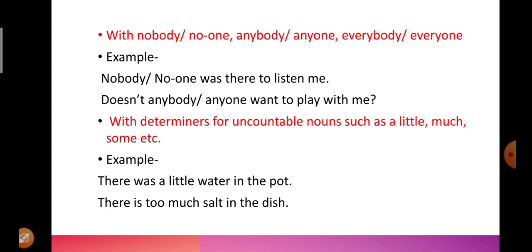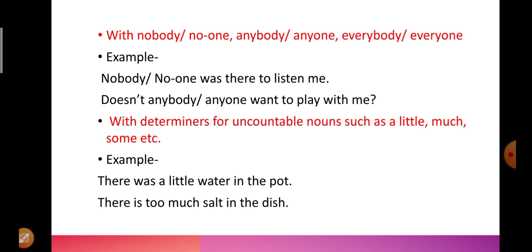Coming to the next points, with nobody, no one, anybody, anyone, everybody, everyone, with all these words, what we will use is a singular verb. For example, nobody or no one was there to listen to me. We have to consider it as a singular one and we have to use a singular verb with that. Similarly, everyone or everybody in the party was in a happy mood. Again, was in a happy mood. We do not write there were in a happy mood. Doesn't anyone want to play with me? Again, it is considered as a singular and we are using a singular verb with it.